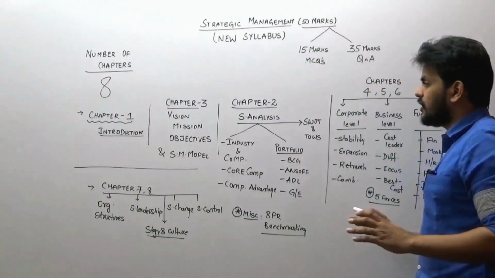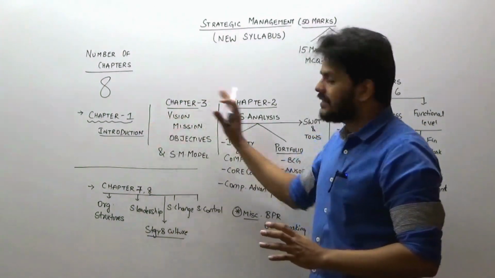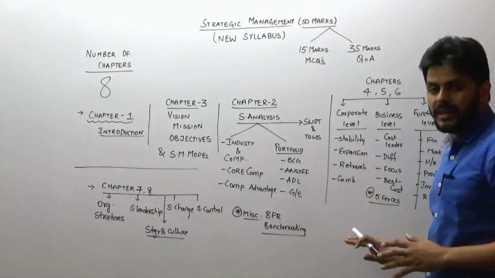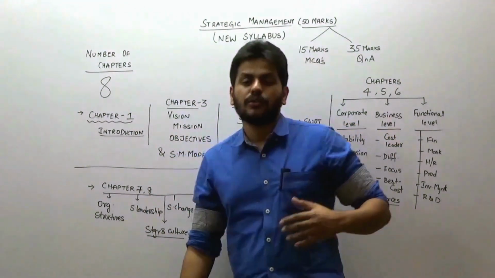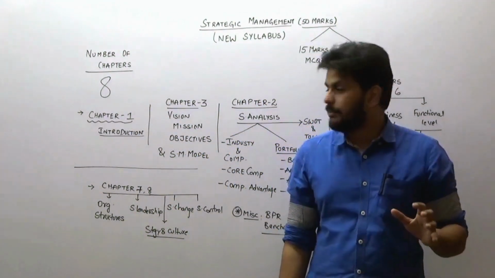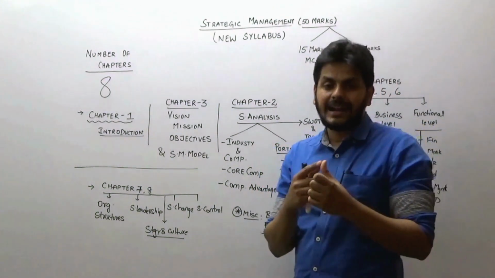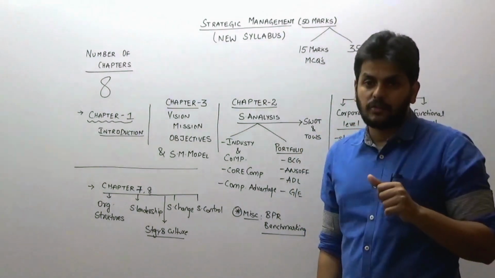There is not much reordering required except for this. First I want you to do chapter 3 and then come down to chapter 2. Otherwise, the rest of the order remains the same. Of the 8 chapters, chapter 1, though it's called a chapter, is not a big chapter. It just has the definitions of business policy, strategy, management, and the basic definition of strategic management,